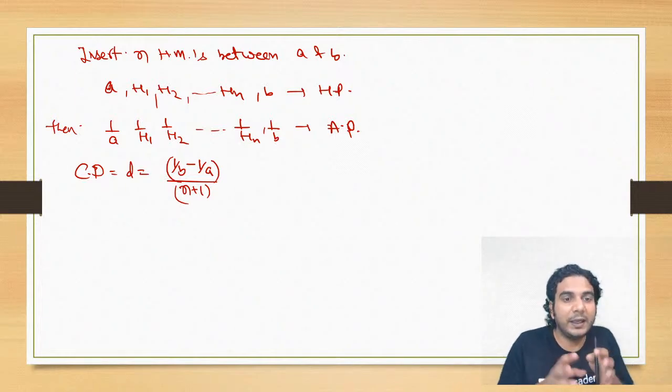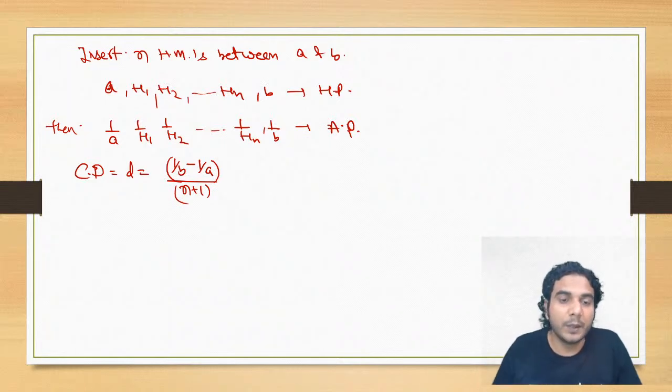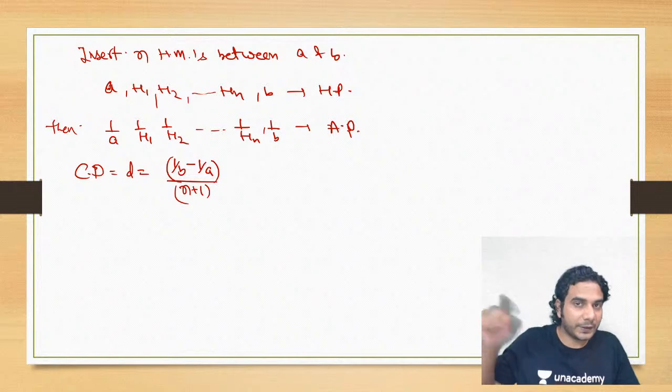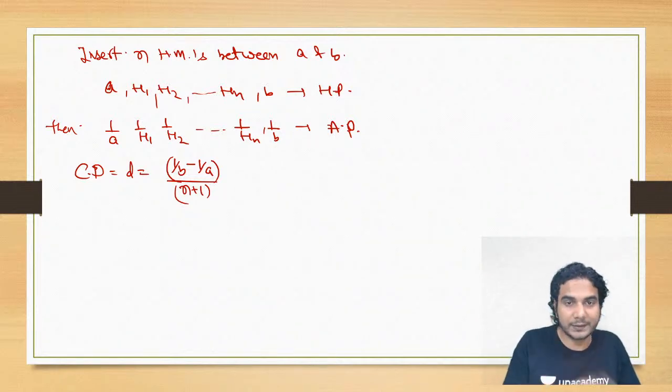So 1 upon h1, 1 upon h2, up to 1 upon hn are n arithmetic means between 1 upon a and 1 upon b. So what will be the common difference of this AP? Last minus first upon n plus 1, what we discussed in arithmetic progression. So I hope it is clear.